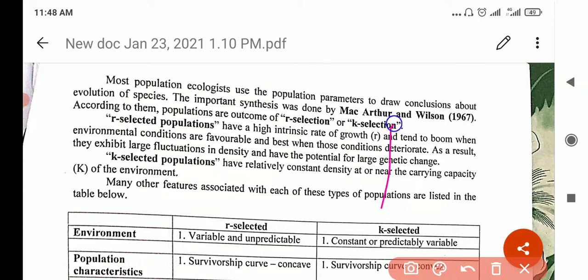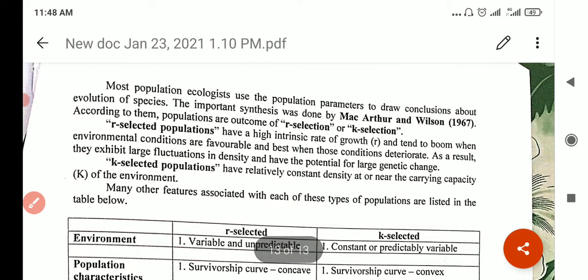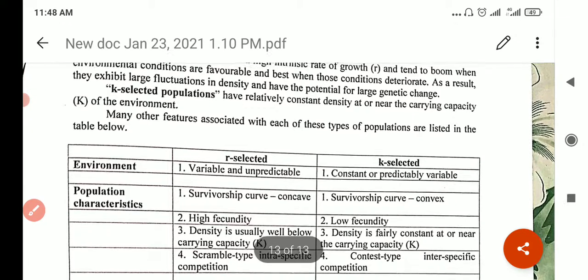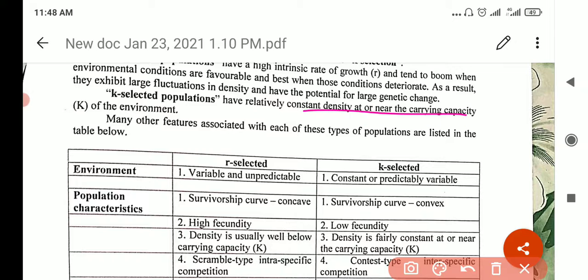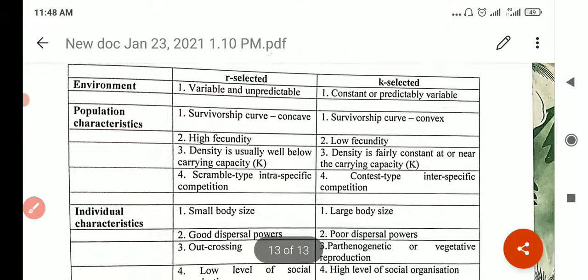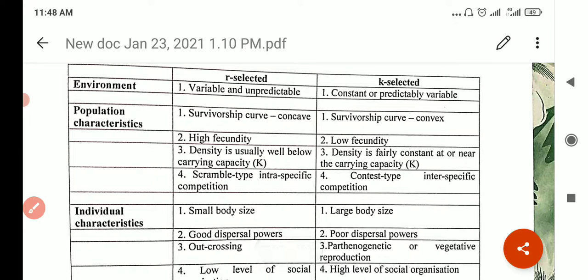Then the K selected, these are like humans. They have relatively constant density at or near the carrying capacity. The symbol for carrying capacity was K, so you remember K selected is where they live near the carrying capacity. So you can see the differences between R selected and K selected species. In R selected, they are unpredictable, they will boom. K selected, we can predict. Like I can say in 10 years the population of India will be so and so, because we know how much we can reproduce.